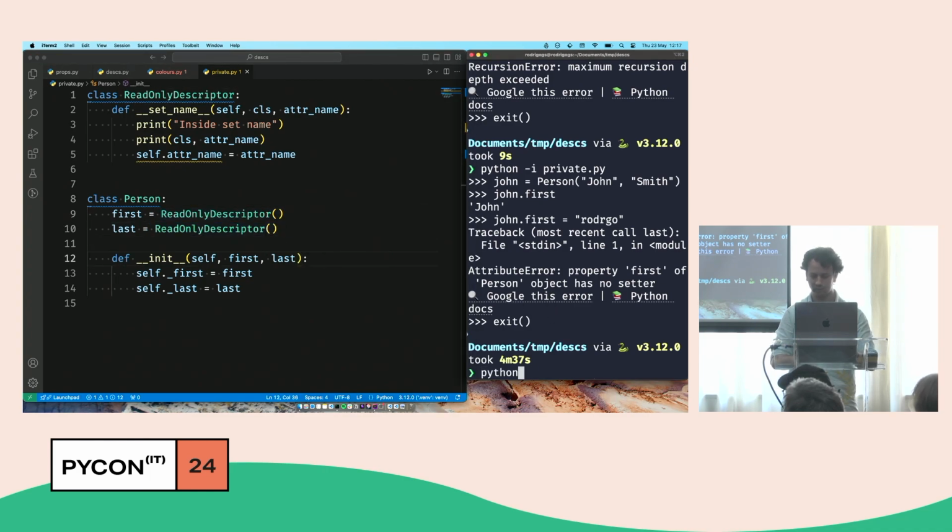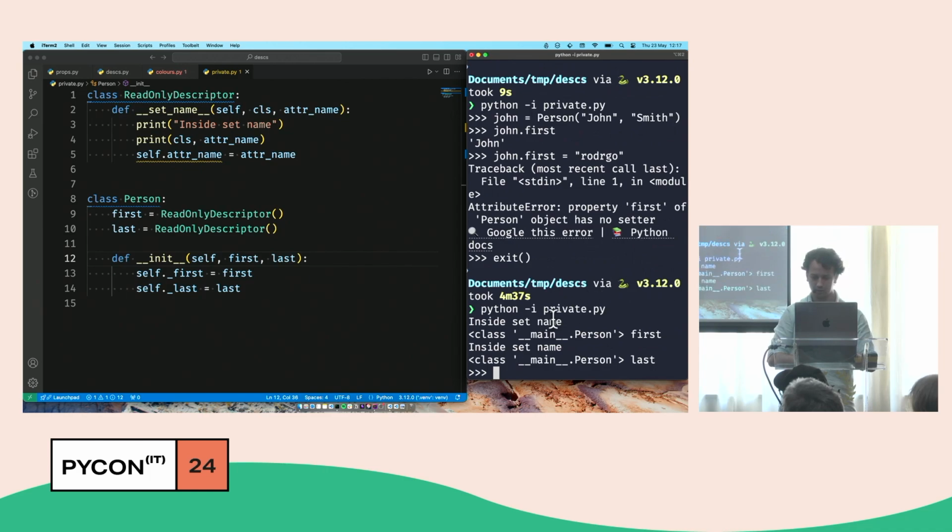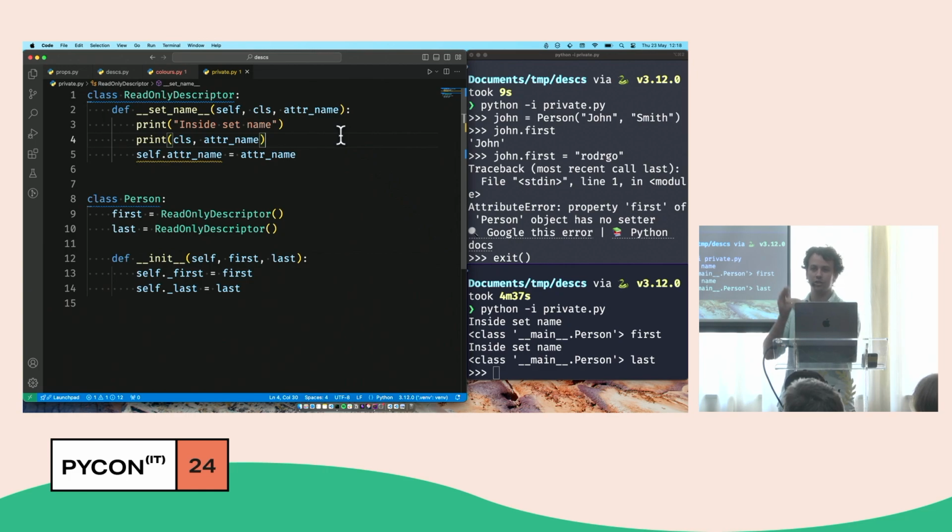So if I run this, is it private? Yes, it is. See, inside setName, the first time I got the Person class, it's not an instance, it's the class, and first. And the second time I got Person again and last. And so for each instance of my descriptor, I'm saving the information of the attribute name.